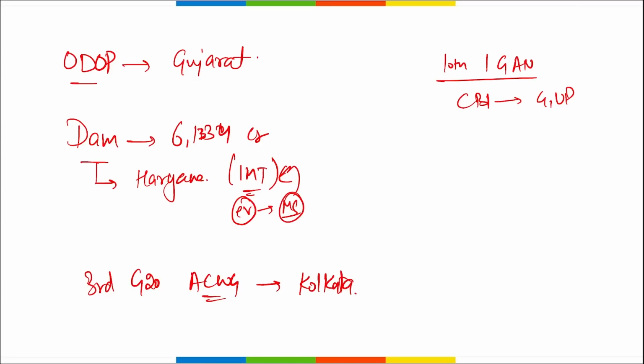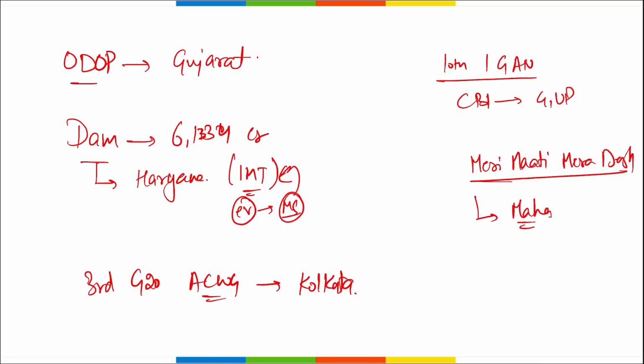Then, Meri Mati Mera Desh. This is the campaign launched by which state? It was launched by Maharashtra. Or if the name of the person is asked, Chief Minister Eknath Shinde launched this Meri Mati Mera Desh campaign. Then which is the 21st IIM? It is IIM Mumbai, correct. It is located in Maharashtra, and the National Institute of Industrial Engineering has become the 21st IIM of India.